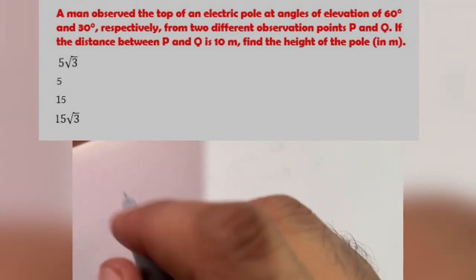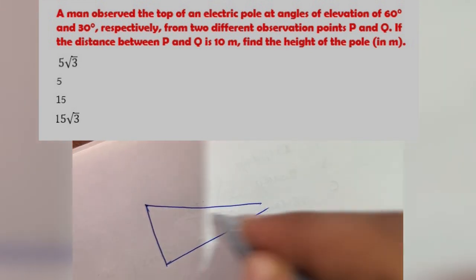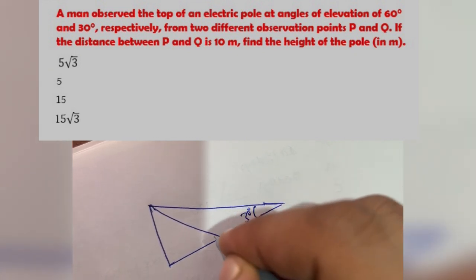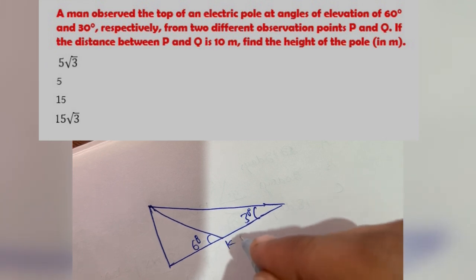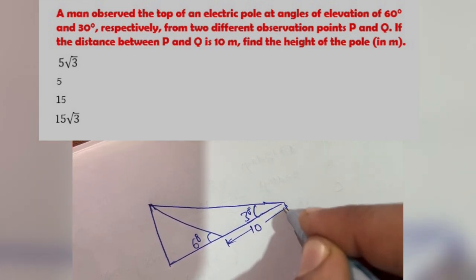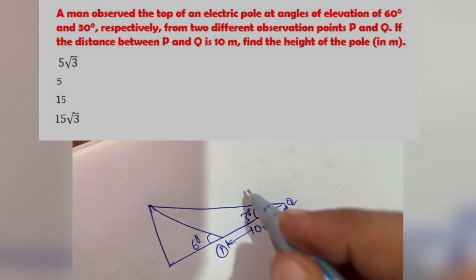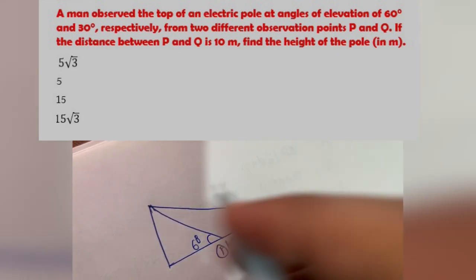Okay, we have a pole. We have two angles of observation, one is 30 degrees and one is 60 degrees. The distance between these two points, P and Q, is given as 10 meters. For 30 degrees, the value of tan 30 is 1/√3.